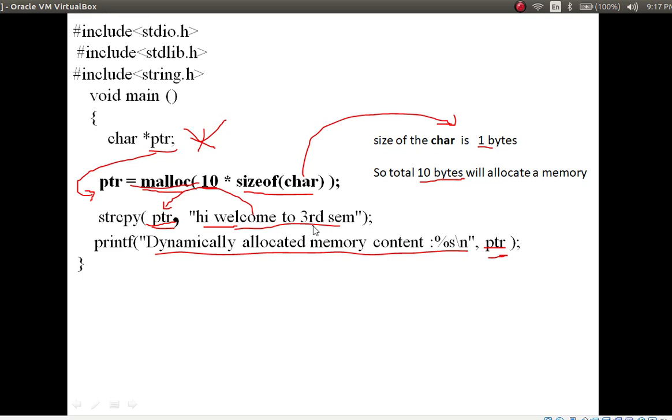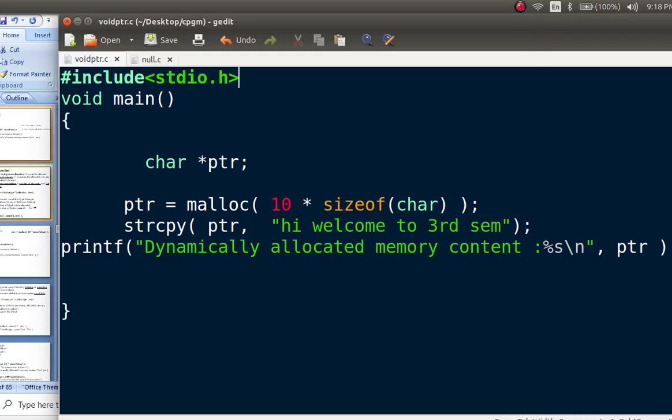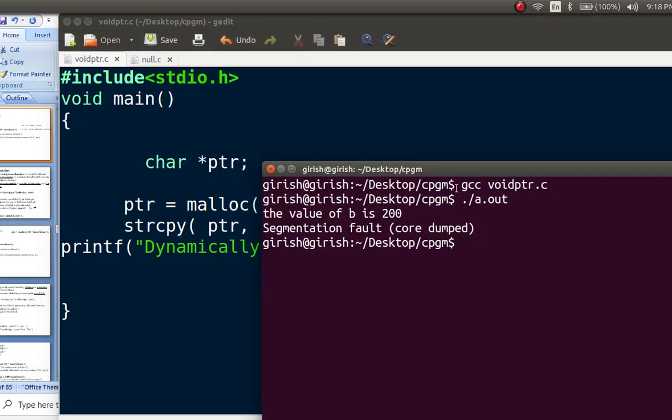Okay, let's see this demo. This is our program which we have seen in our slide. So let's execute this program. So gcc, I have taken the same previous file name, don't be confused.